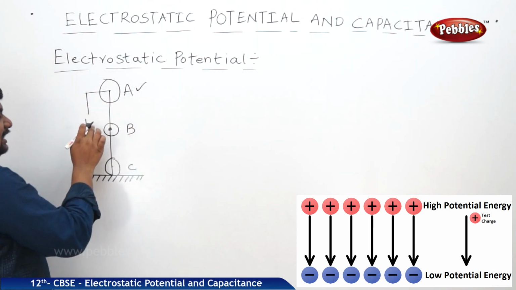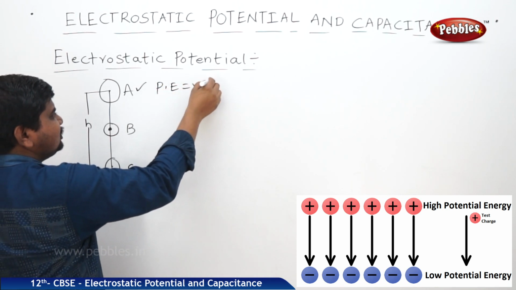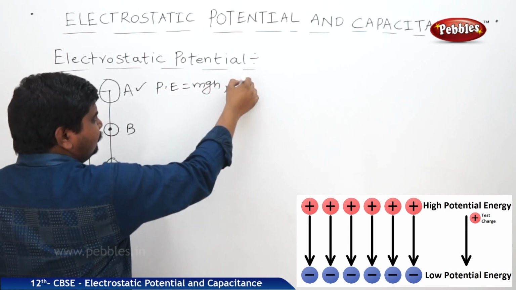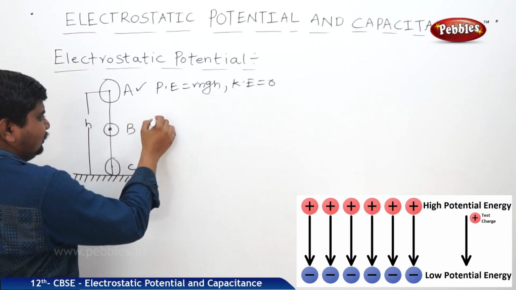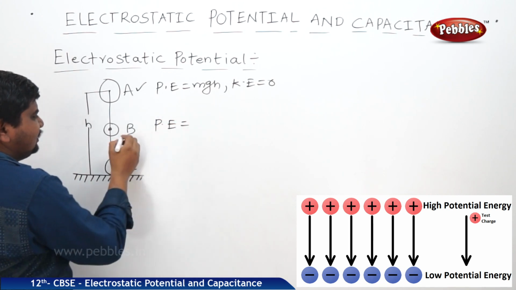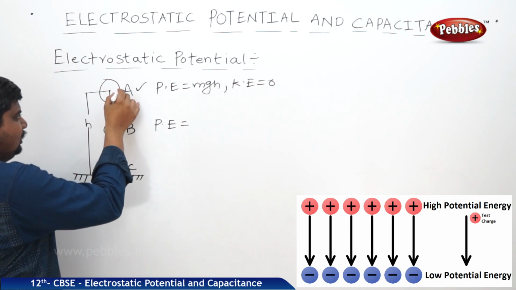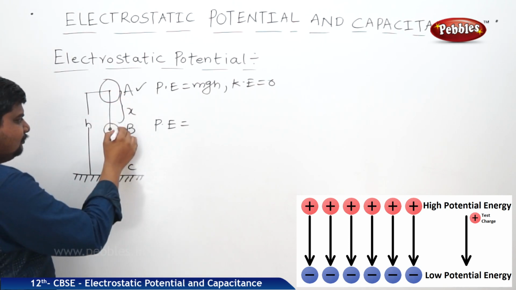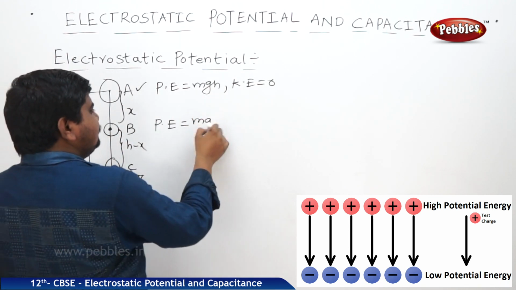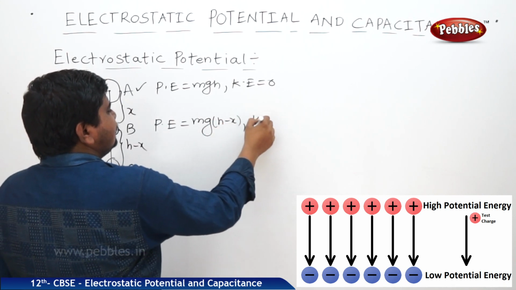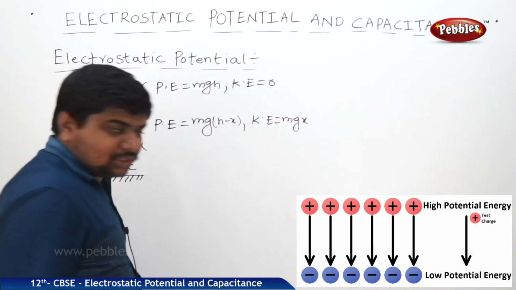At A, the body is at a height of h from the earth, so PE is equal to mgh, but KE is 0. At B, from A to B the distance is x. From B to C, the distance will be h minus x. PE is equal to mg into (h minus x) and KE will be mgx. If you add both, you will get mgh only.